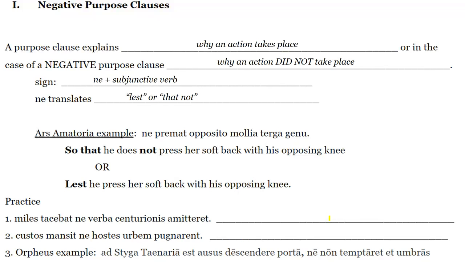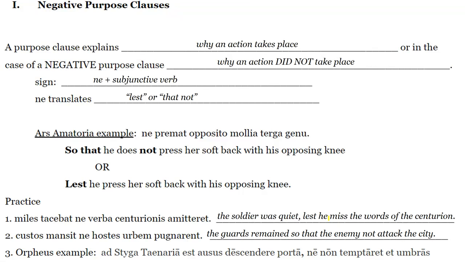Okay, so here you have some practice that you can look at, right? Miles tacebat, ne verba centuriones admitteret. The soldier was quiet, lest he missed the words of the centurion. Right? You could also say the soldier was quiet so that he did not miss the words of the centurion. Custos mansit, ne hostes urbam pugnarent. The guards remained quiet so that the enemy did not attack the city. You could have said the guards remained quiet lest the enemy attacked the city.